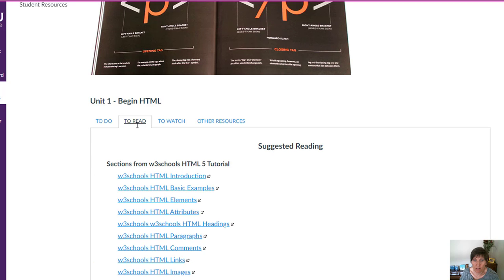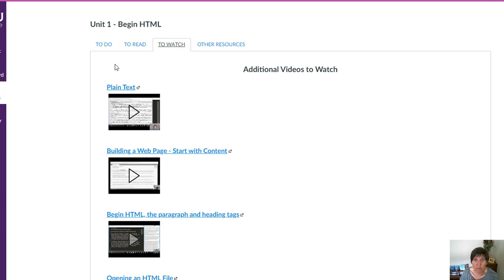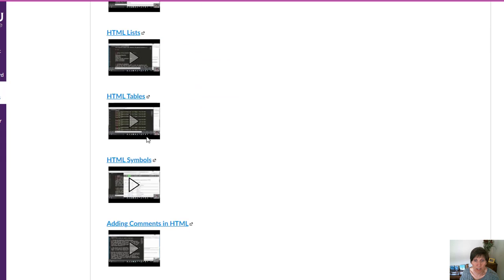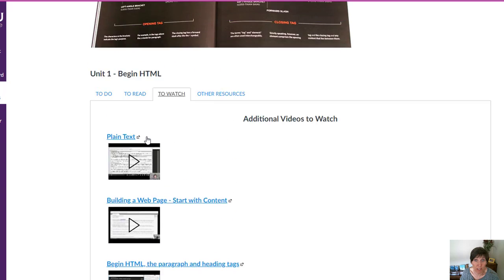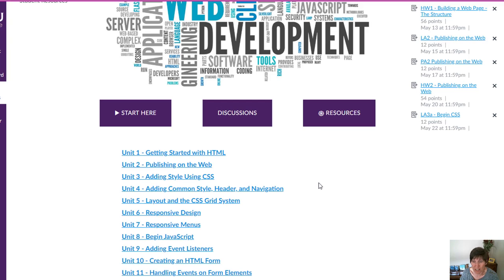There'll be a section for things to read. There isn't a textbook. We're using free online resources. There'll be videos to watch. These also teach you some of the same topics that would be taught in the learning activity. And then there's other resources that you can check out as well. Lots of things for you to use and help you get through this class.